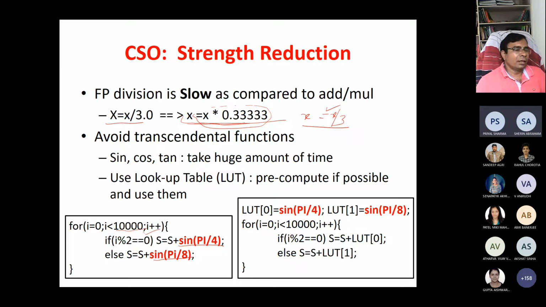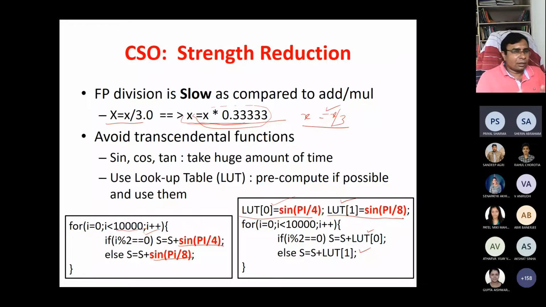So we are doing calculation for only two values, sine pi by 4 and sine pi by 8. So why not create a LUT for only two values, LUT 0 and LUT 1, a lookup table where you store sine pi by 4 and sine pi by 8 and use it.